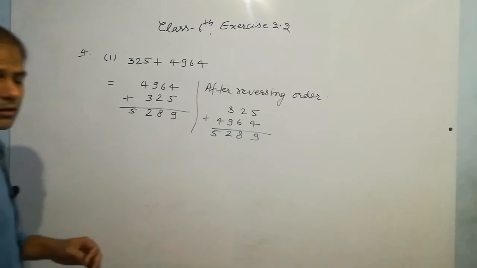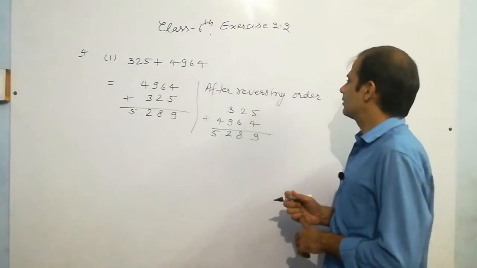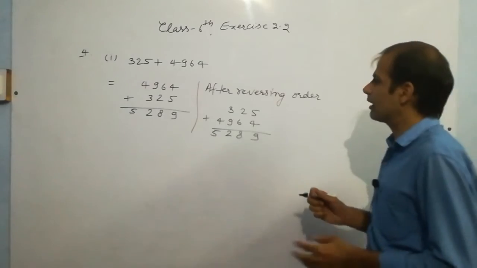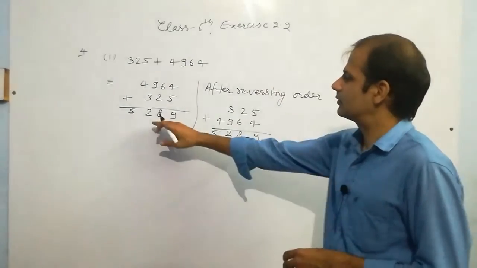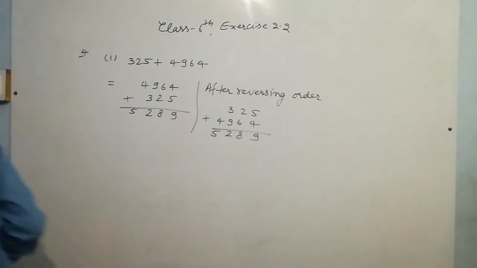So you can see that when we change the order, or when we reverse the order of the numbers, the answer will be same in both the cases. So in this way you have to solve, and I am going to solve the third part of the fourth question.